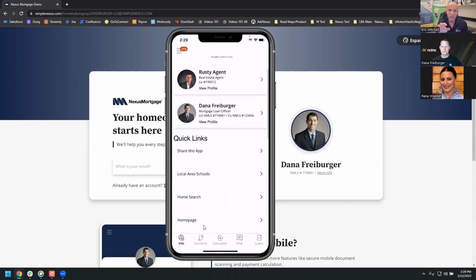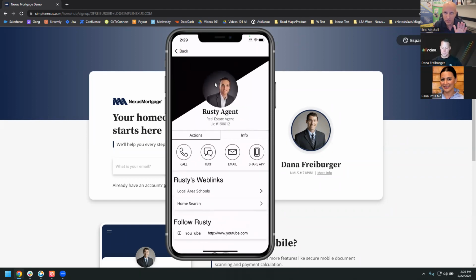Okay, so the realtor, so I'm a realtor, I get the loan officer app, I open it up, under information, I upload my headshot, my logo, my URLs, my social media, because I see follow Rusty YouTube, right? So I'm customizing this so that every single borrower that I'm putting in here has access to all of my links. I'm keeping the borrower in my ecosystem as a realtor. Yes. So they're not going into some other ecosystem. Correct. Yep, absolutely.